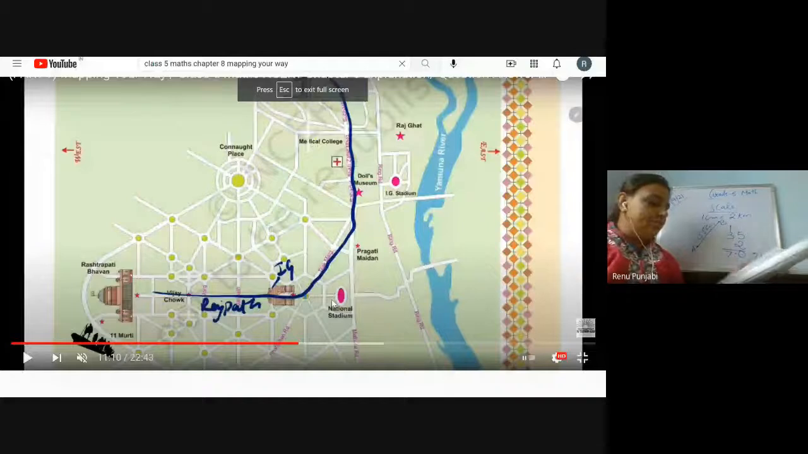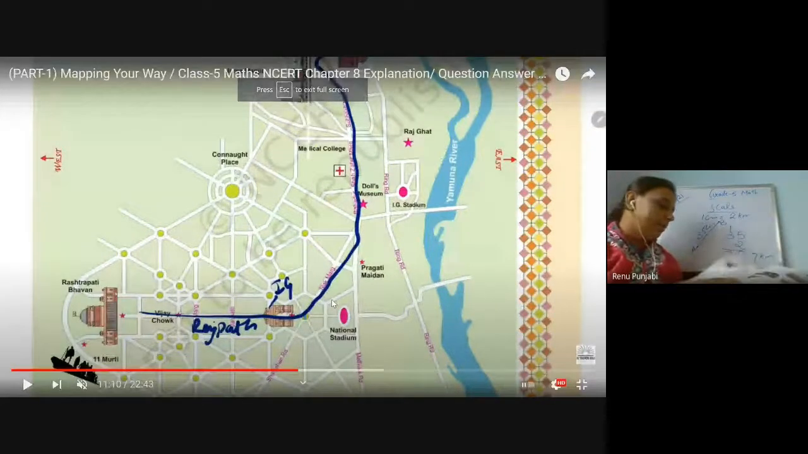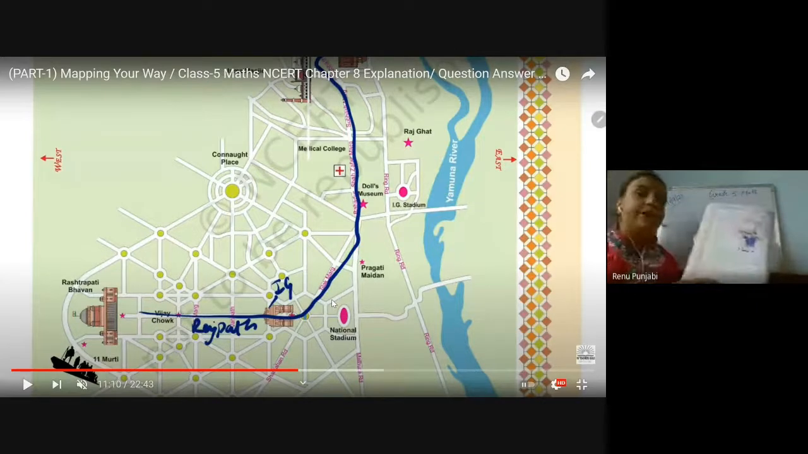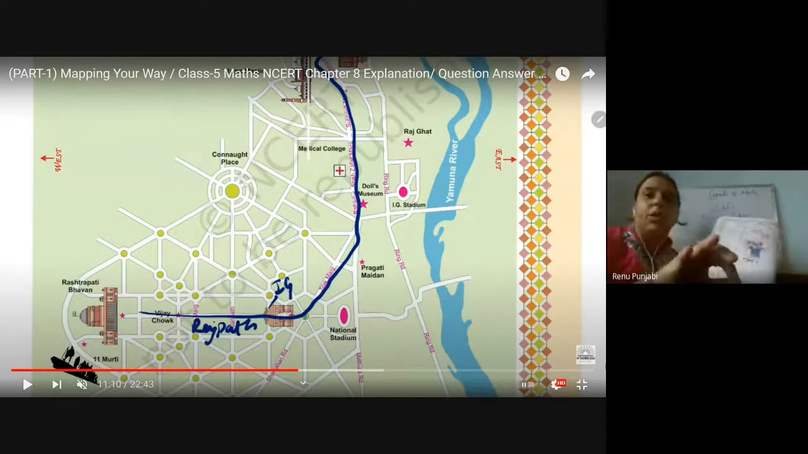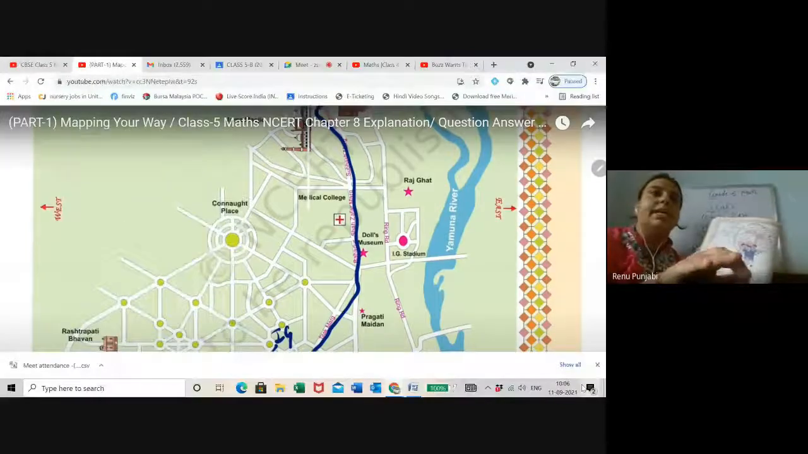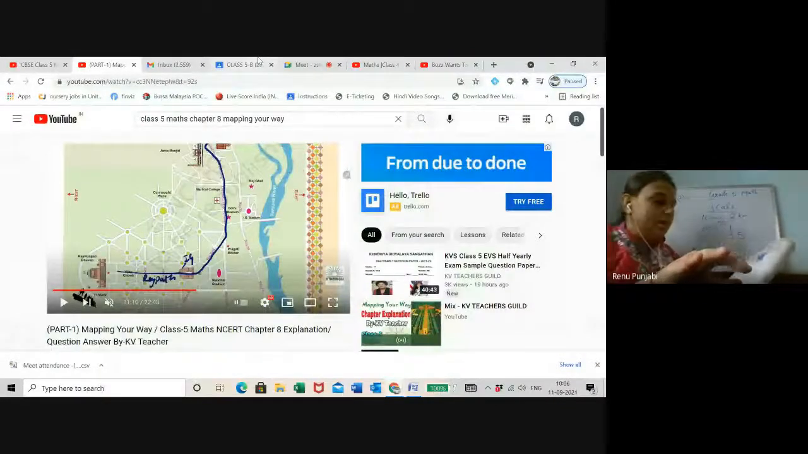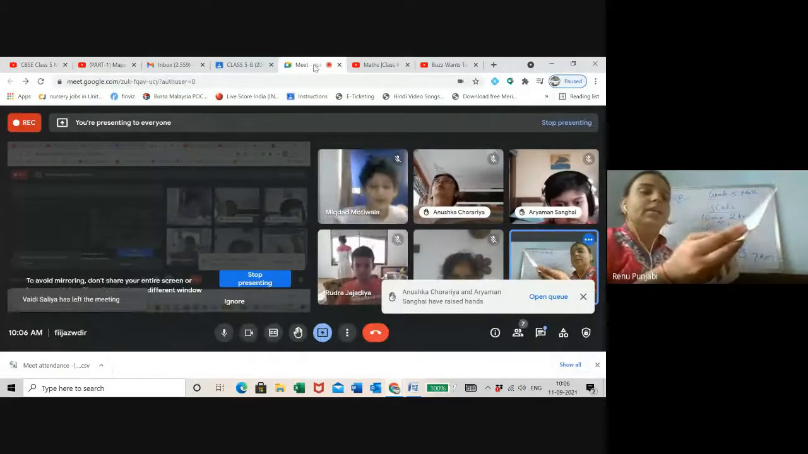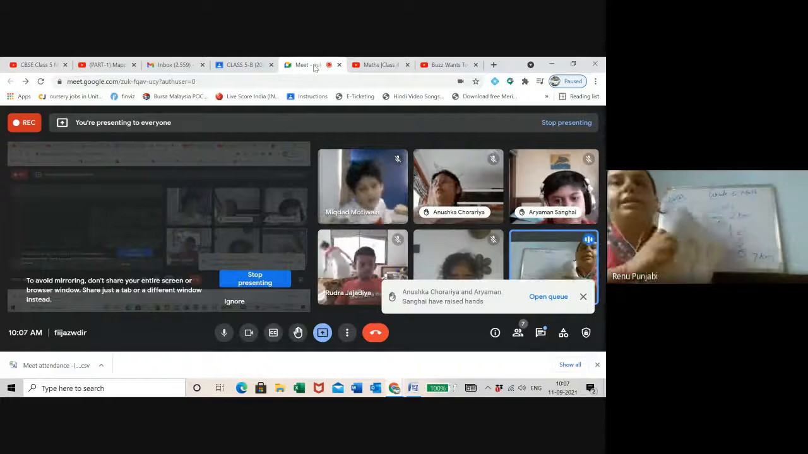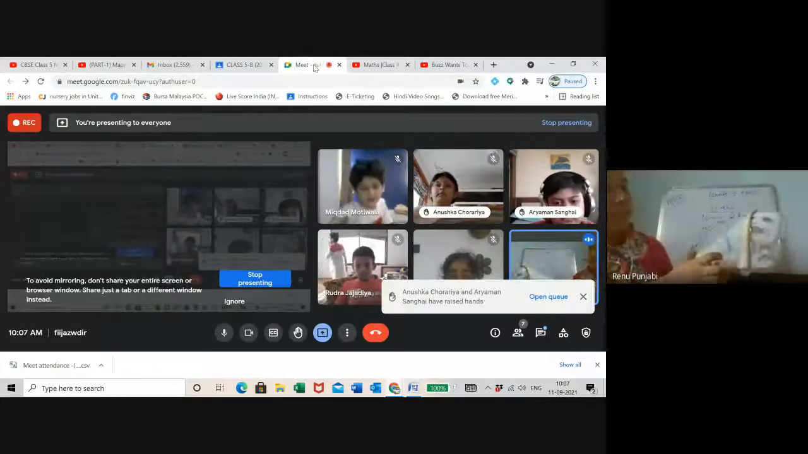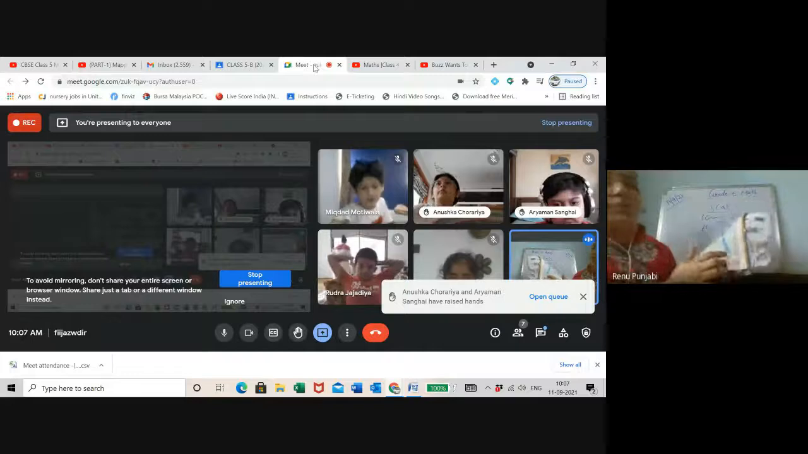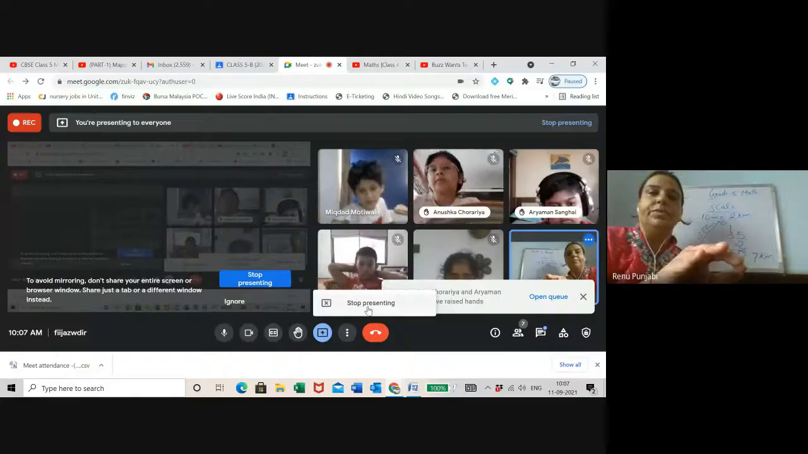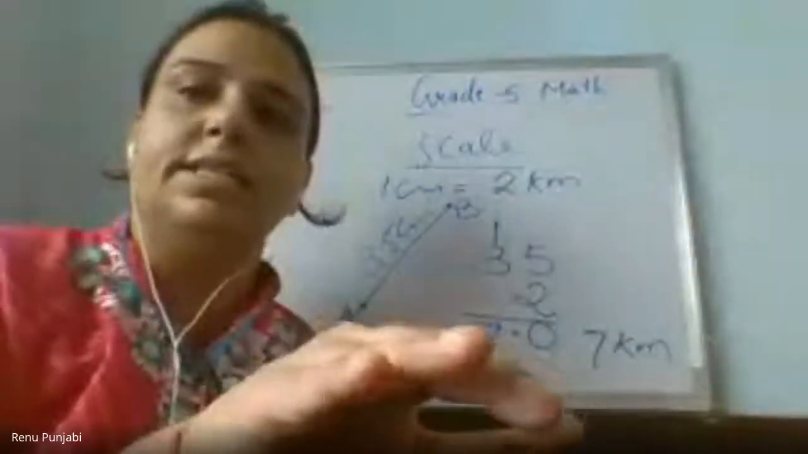So these questions you read, and we will discuss in the next class. Here also the questions which are related to scaling, also the topic, the concept which we have done about the scaling. Here also it's written, if you see the map number 3, it's written there, scale 2 centimeter equal to 1 kilometer. So according to the scaling, please solve this. Okay, and then we will discuss the answer in the next class.